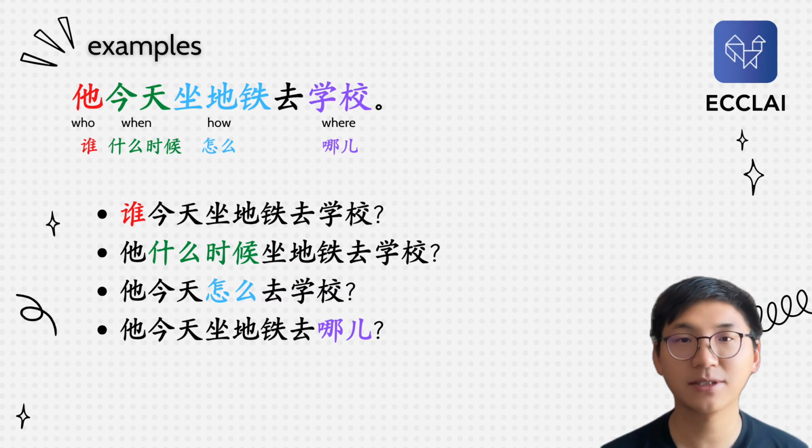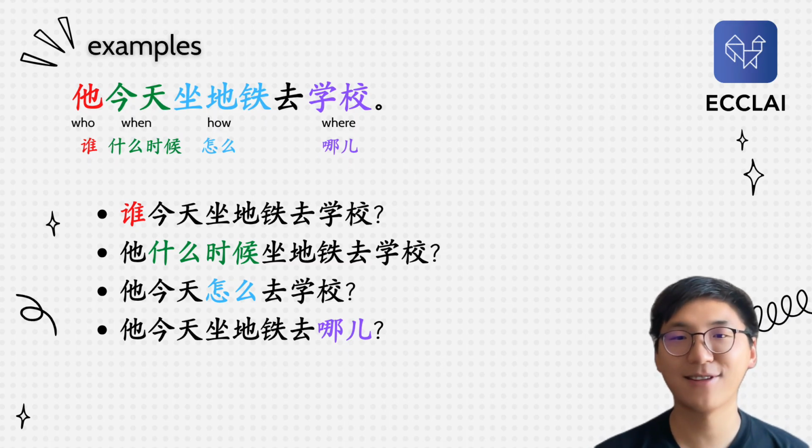So he went to school today by subway, by metro, by underground. Many names in English, okay? Well, actually, for 地铁, we also have different names in Chinese depending on the place, okay? So like in Hong Kong, in Taiwan, in Japan, this word for subway or metro or underground might be different, okay? But then 地铁 is just a very neutral and common word. Everybody knows that, understands that. Okay. Well, too much information.